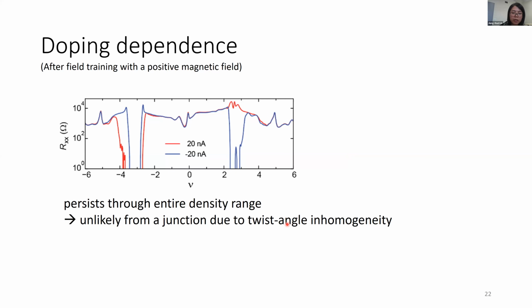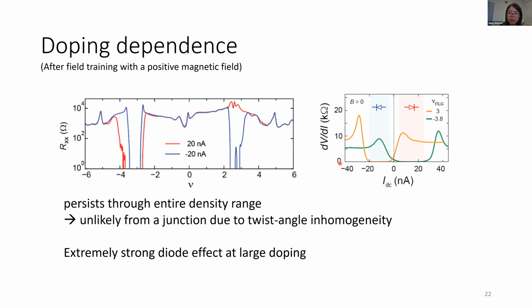We can see here that the difference in these two curves tells you the non-reciprocity. And the non-reciprocity persists through the entire range of the superconducting dome. This tells us that this effect is unlikely from a junction that accidentally formed by an inhomogeneous twist angle, and it's more likely an intrinsic bulk property.